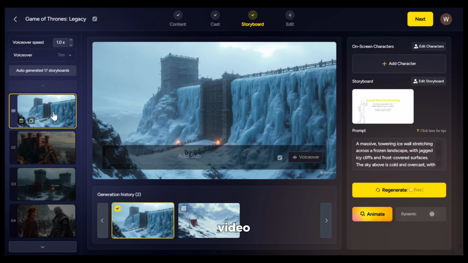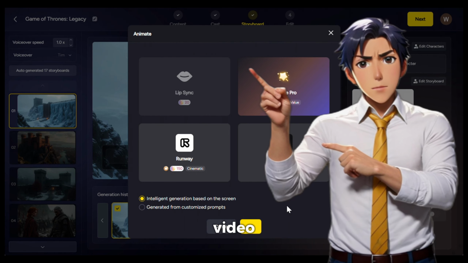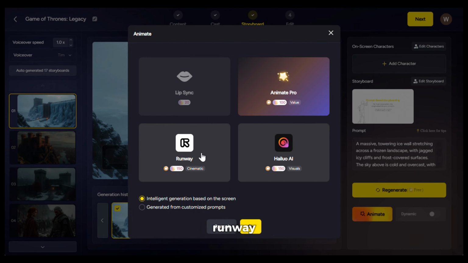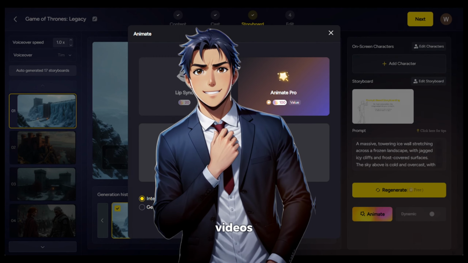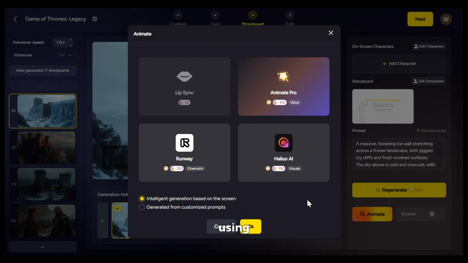To turn a scene into a video, simply select the scene and click on animate, and this is where the fun happens. As you can see, it has two of the best AI video generators available, Runway and Minimax. If you watch my videos, then you already know how much I love Minimax. I have created numerous videos using it, and it's my favorite. So I will choose Minimax.